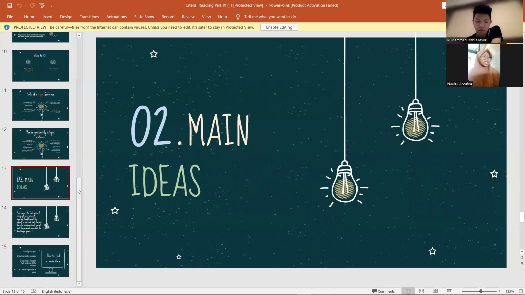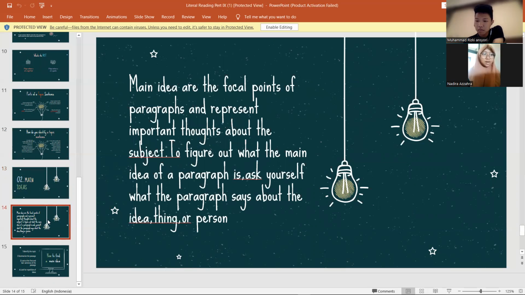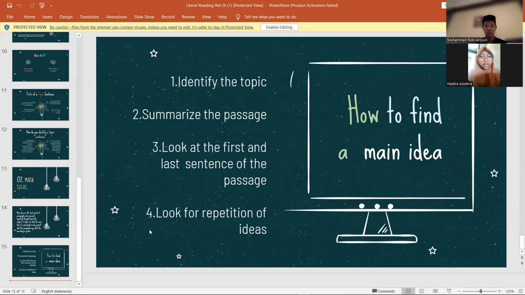Okay, the second is main idea. What is a main idea? Main ideas are the focal points of paragraphs and represent important talk about the subject. To figure out what the main idea of a paragraph is, ask yourself what the paragraph says about the idea, thing, or person.